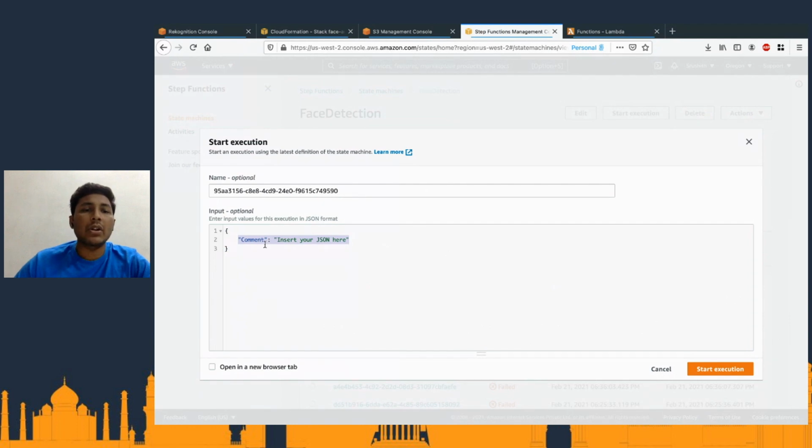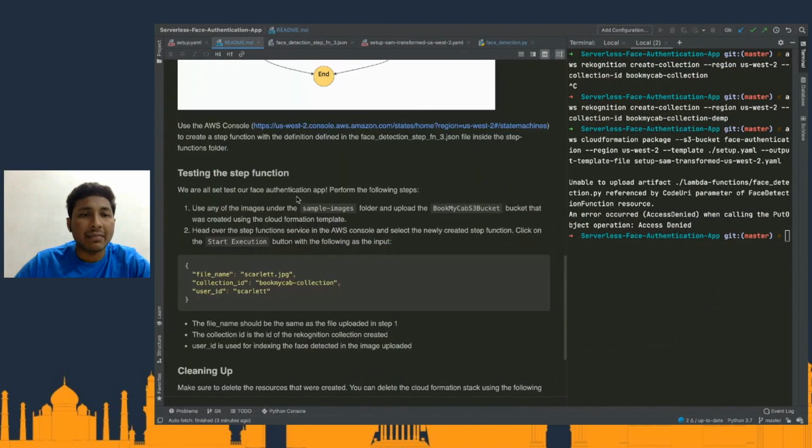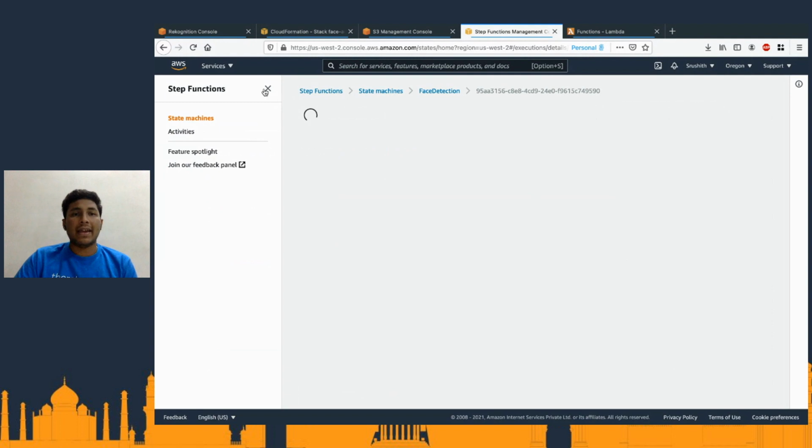So the input that we are going to have is basically, let me show you the input. The sample input is also added into the README file. So essentially this is the input that we are going to have. Let me copy paste it and explain what exactly this is. The name of the S3 file that we have uploaded to our S3 bucket is scarlett.jpg. And in the collection ID, as you guys remember, we have created a collection ID. That is the Book My Cab collection. And then we have the user ID. Why are we having this user ID? I'll get to that in a bit. So let me start my execution.